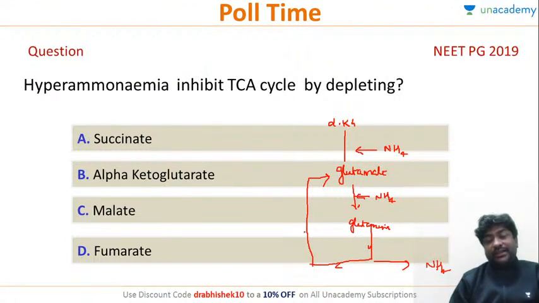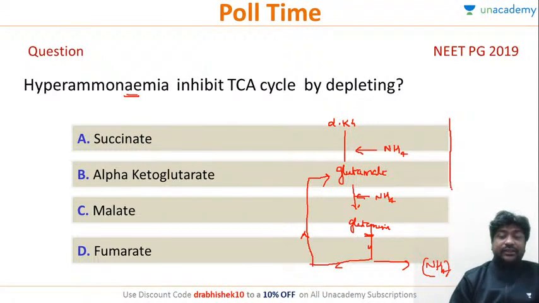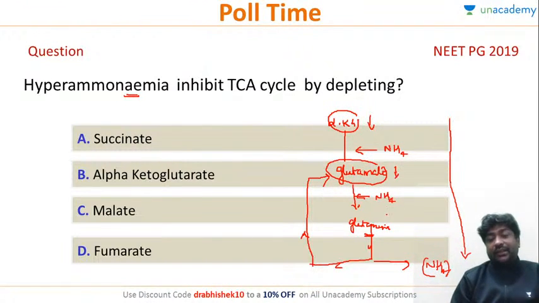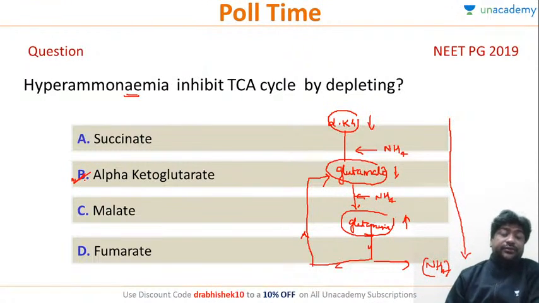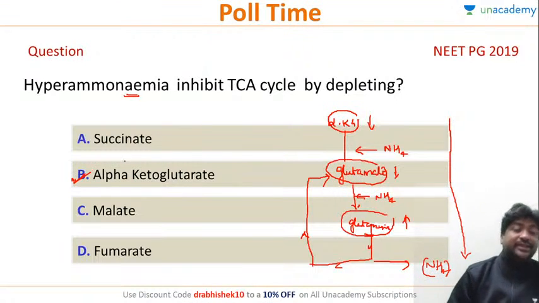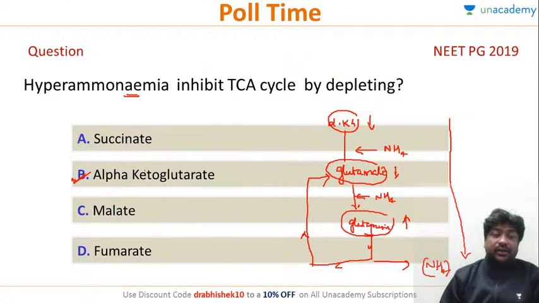When there is hyperammonemia, when urea cycle is disturbed, the breakdown of glutamine to ammonium is not happening, because there is already excess of ammonium. So ultimately, this reaction will only fall in this direction. There will be a depletion of alpha ketoglutarate, a depletion of glutamate, and an increase in glutamine level. And you know that alpha ketoglutarate is very, very central to TCA cycle, and hyperammonemia inhibits TCA cycle by depleting alpha ketoglutarate.